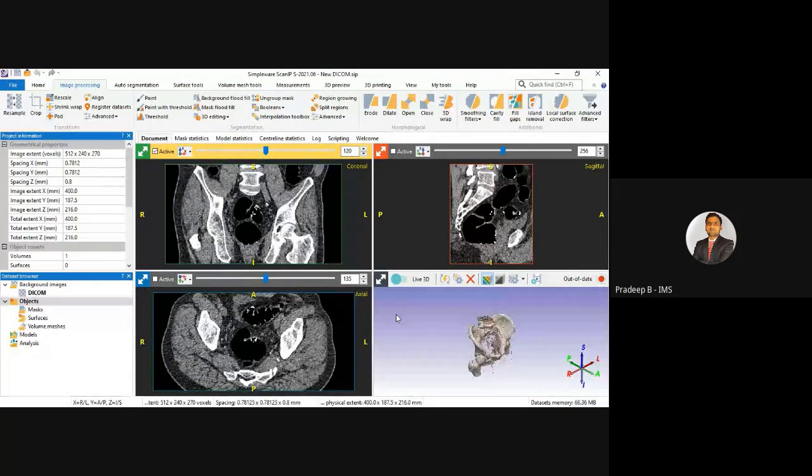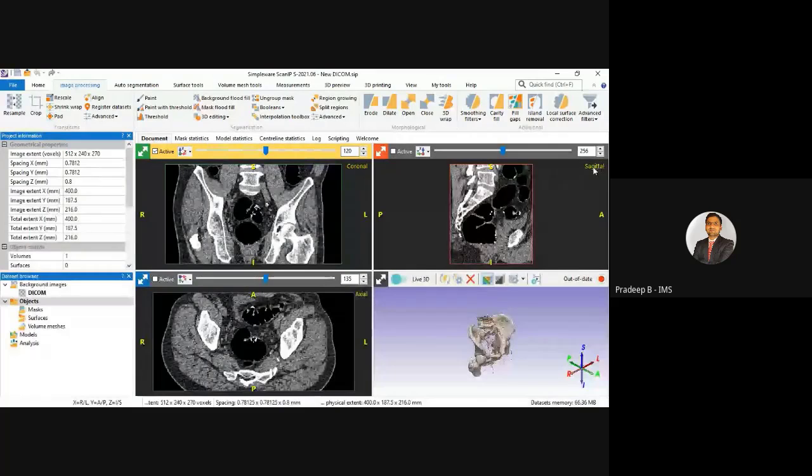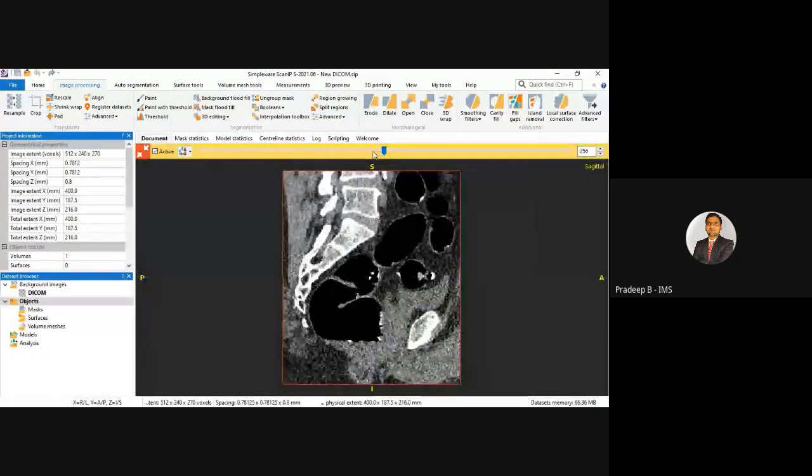As initially discussed, we have these four views. Out of these four views, three are 2D orthogonal slice views. This one is in the sagittal direction.